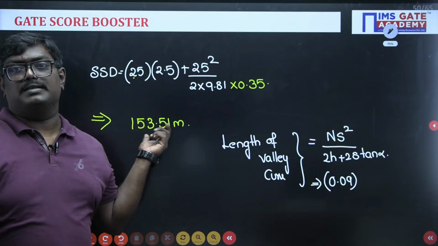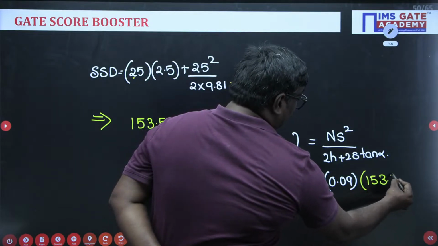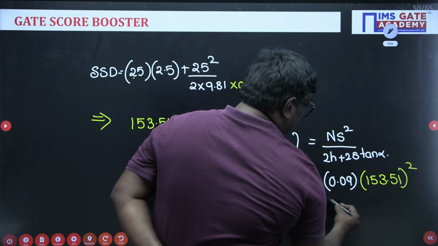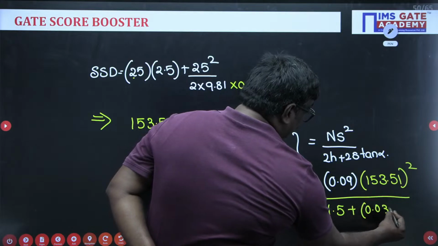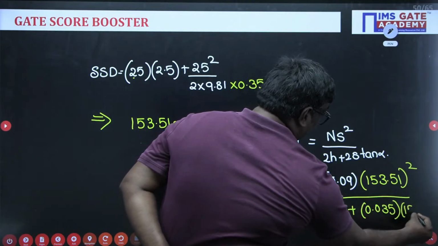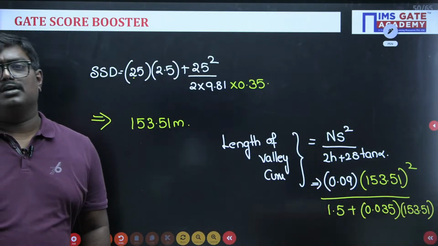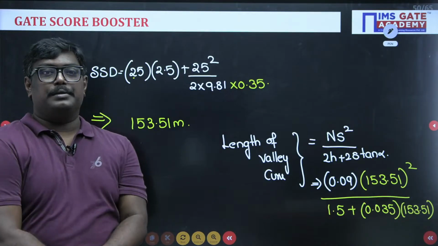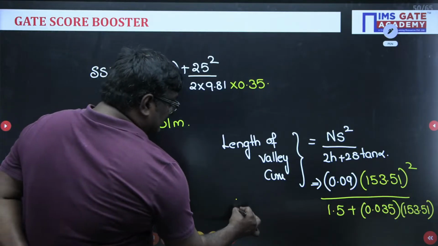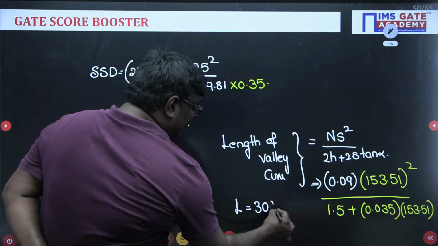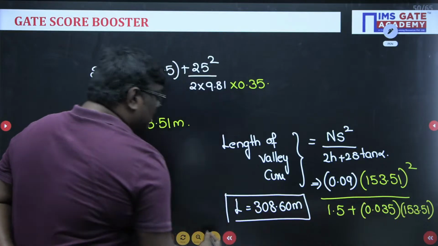S is nothing but stopping sight distance, which is equal to, very good Swetanshu, it is 153.51 whole square upon 1.5 plus 0.035 into S, S is 153.51. Now tell me what is the answer you got, sir. You will get a value of L is equal to 308.60 meter. See students, after solving, you will get length of the valley curve as 308.6.